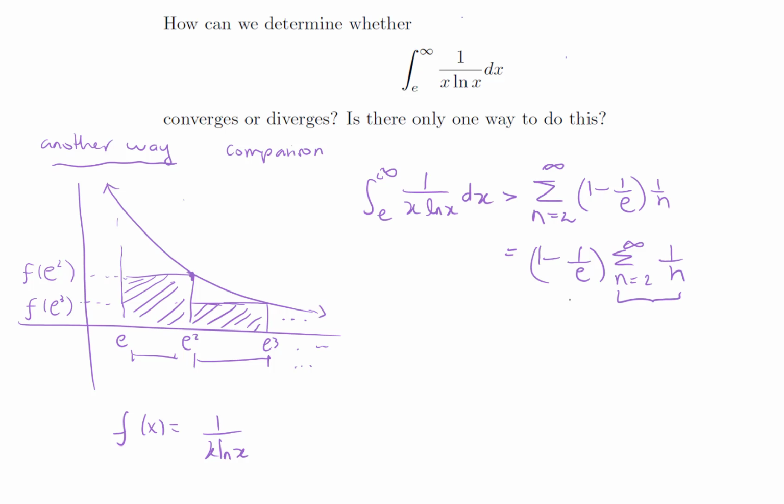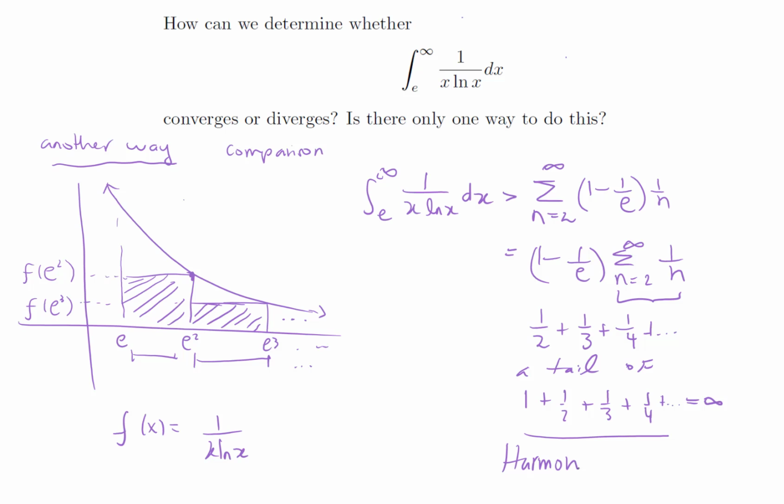And this is a tail of the harmonic series. We're doing 1/2 plus 1/3 plus 1/4, etc. And this is a tail of 1 plus 1/2 plus 1/3 plus 1/4. It's just this series, and then you subtract 1. This series is infinity, because that's the harmonic series.